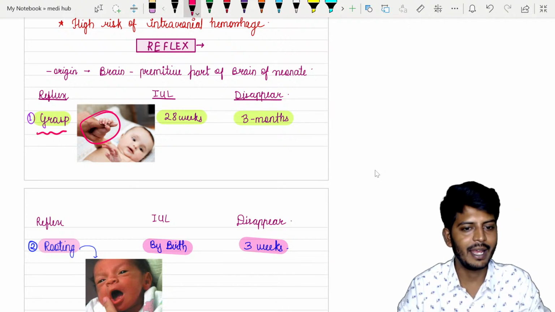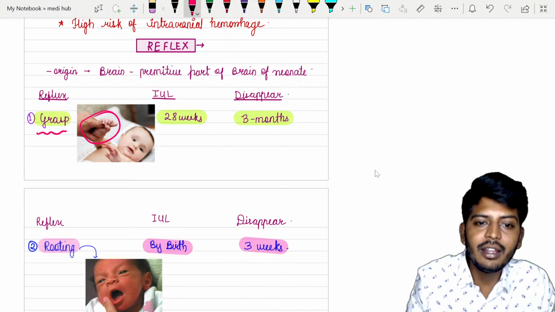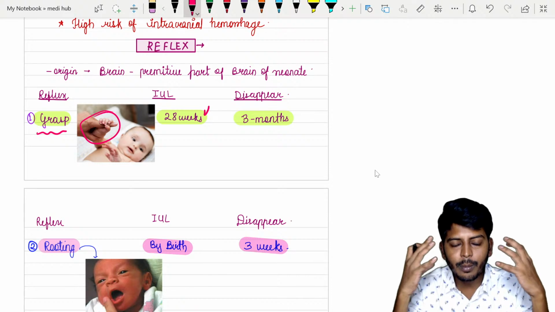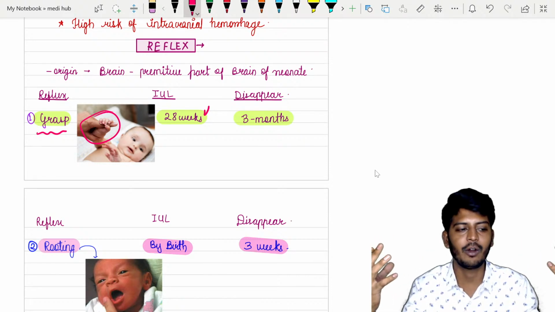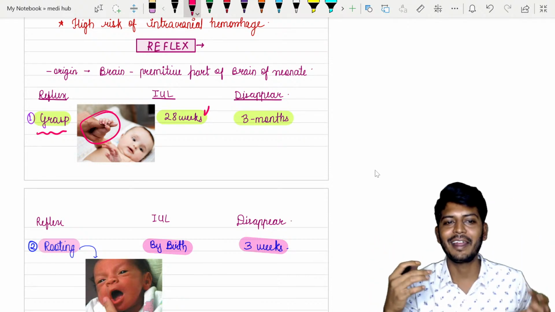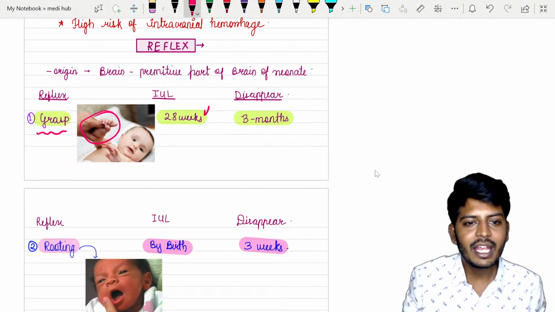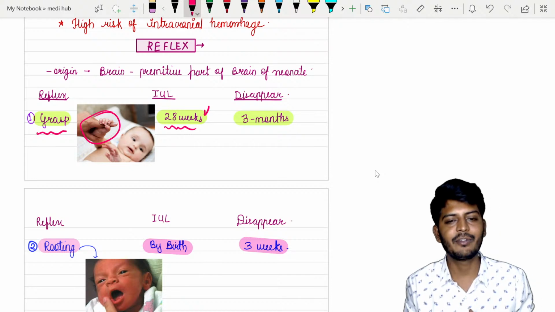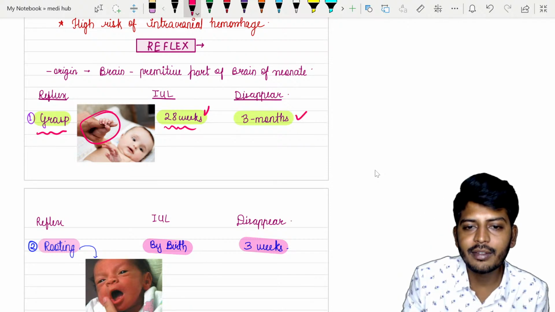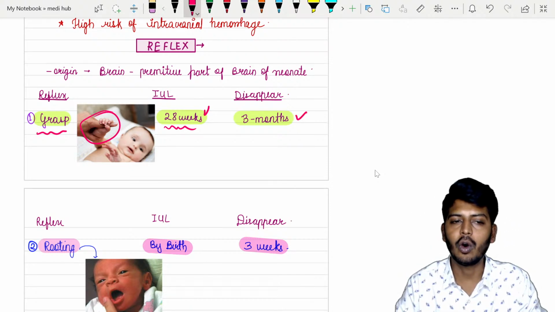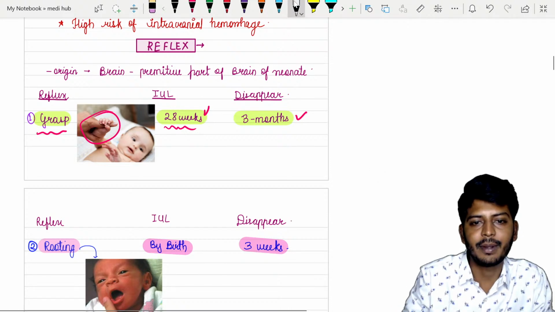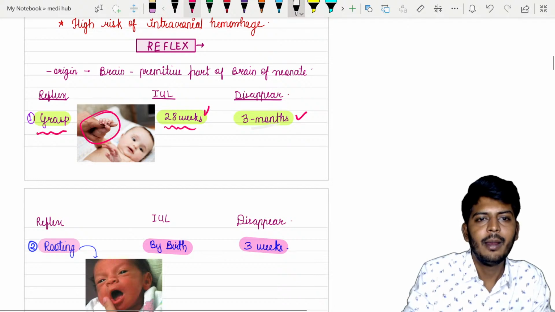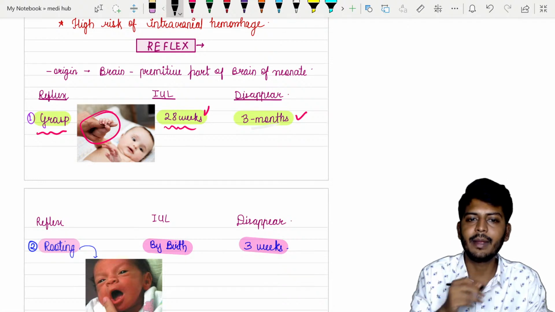ठीक है, grasp reflex. Grasp reflex will start in the uterus itself, मदर के अंदर ही. मतलब देखो, how well developed humans are. किसी चीज को भी पकड़ लेते, जल्दी पकड़ने का इच्छा होता है इंसान को. So in intrauterine life, 28 weeks itself, we will have the first reflex, grasp reflex. After the birth, up to 3 months it will be there. After 3 months only that can go off. So normally up to 3 months grasp reflex will be there. This is also an important point. So क्या याद रखना है यार? याद इतना रखो, grasp reflex बेबी को शुरू होता है बर्थ से पहले ही.